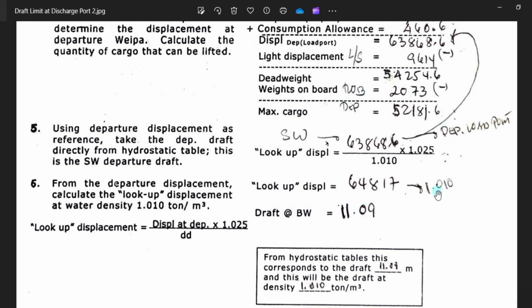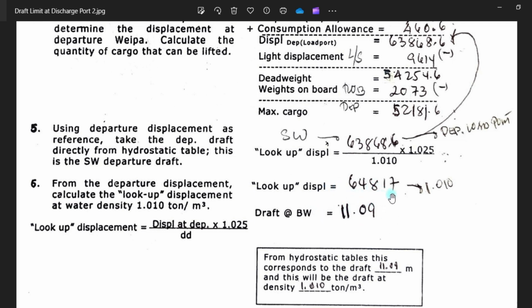So the problem starts here. We don't know what will be his forward draft and aft draft, but for sure the mid draft or departure draft is 11.09. So we will try to solve.